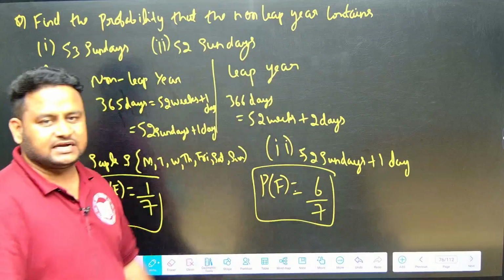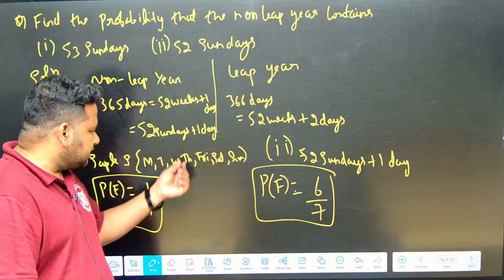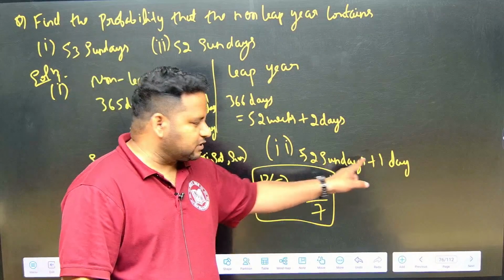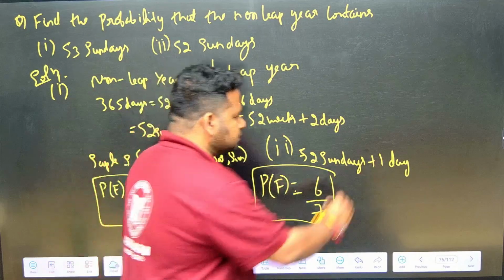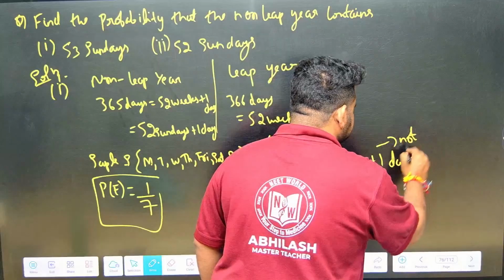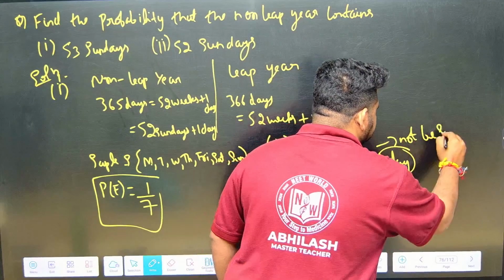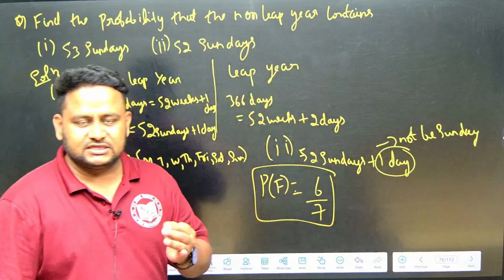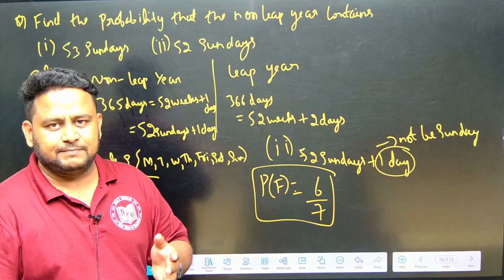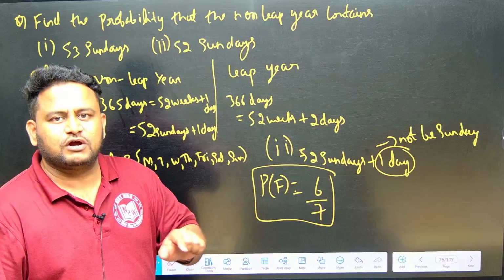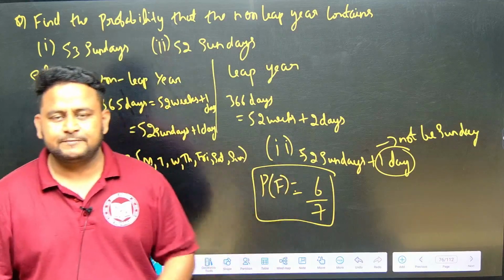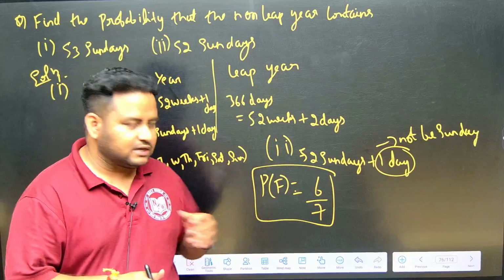So this is the right answer, friends. Sunday is 1 out of 7. But here you have to get 52 Sundays, but not 53. That means this one day should not be Sunday. We can choose any of the days: Monday, Tuesday, Wednesday, Thursday, Friday, Saturday, but not Sunday. These are how many days? 6, out of total 7 days. So 6 by 7, that is the right answer, friends. Clear? This is the way we have to solve this question. I hope it is clear.